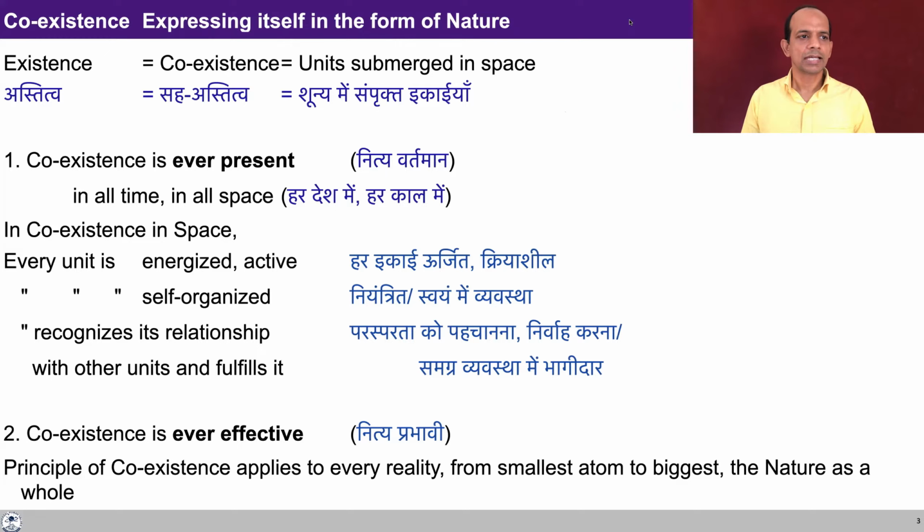Now we go on to study that the coexistence is expressing itself in the form of nature. In the previous lecture, we saw that this coexistence is ever present. It was there, it is there, and it is going to be there for all time, all space. Now, we also saw that in coexistence in space, every unit is energized, and thus it is active. It is self-organized and recognizing its relationship with other units and fulfilling it. Put together, this we called as submergence, and thus we saw that the coexistence is ever present.